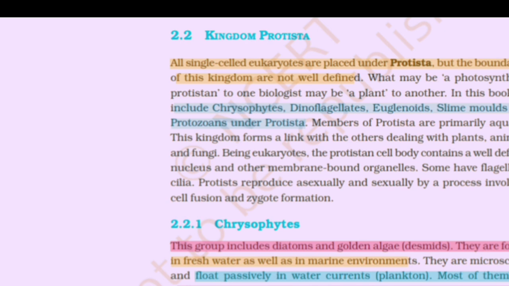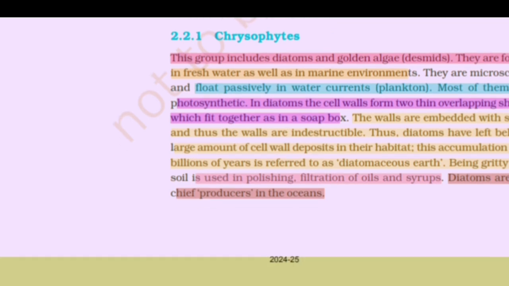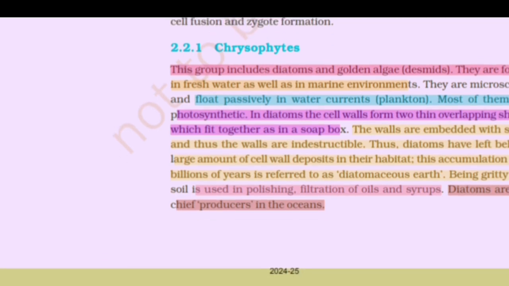Being eukaryotic, the protistan cell body contains a well-defined nucleus and other membrane-bound organelles. Some have flagella or cilia. Protists reproduce asexually and sexually by a process involving cell fusion and zygote formation. Chrysophytes. This group includes diatoms and golden algae, desmids. They are found in fresh water as well as in marine environments. They are microscopic and float passively in water currents, as plankton. Most of them are photosynthetic.